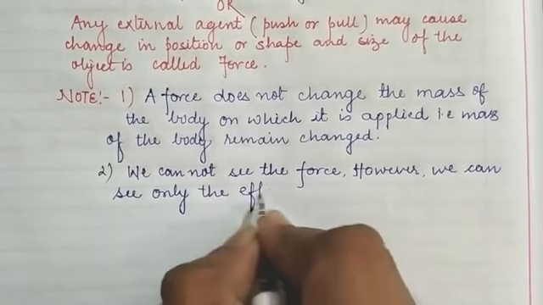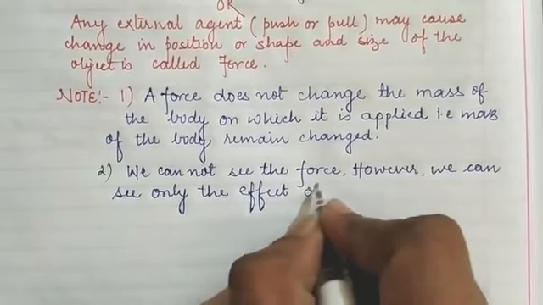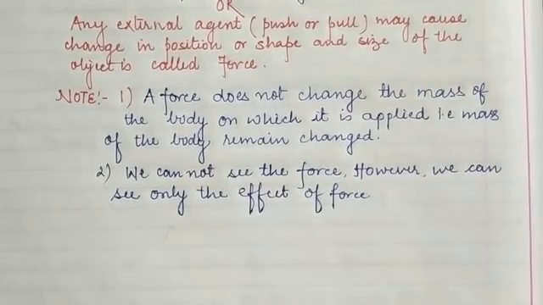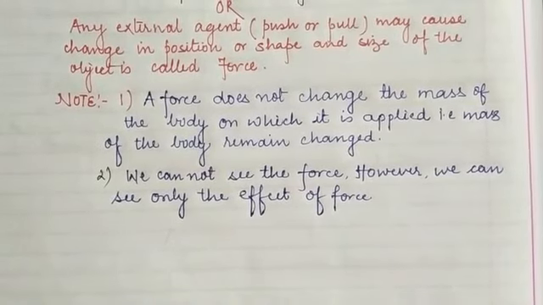What do you mean by the effect of force, children? If we are applying a force to the object and a displacement takes place, then we can say that there is an existence of the force.